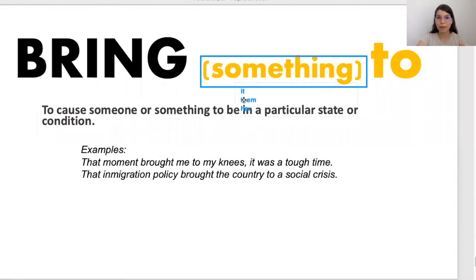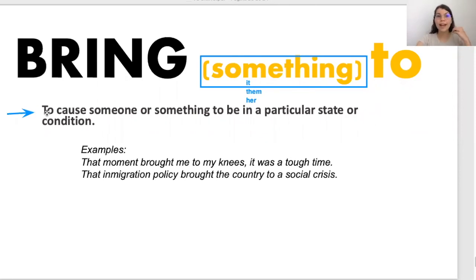These are object pronouns that make reference to the topic we are talking about, and they can interrupt a phrasal verb. So to bring something to is to cause someone or something to be in a particular state or condition.